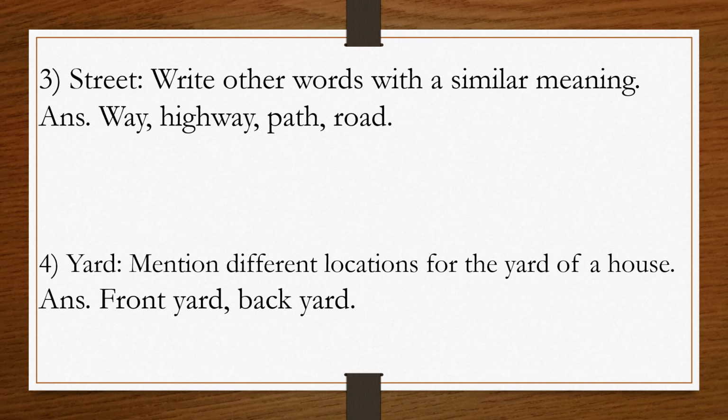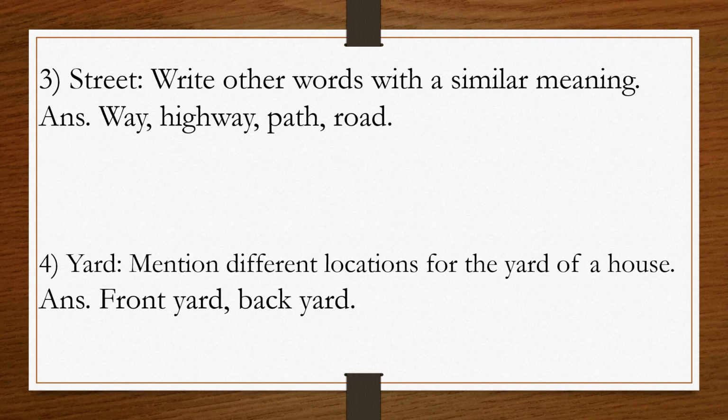Okay, student. Now the next one is yard. Now here what we have to do, here we have to mention different locations of the yard of a house. So where is the yard? So the answer is front yard and backyard. Okay.